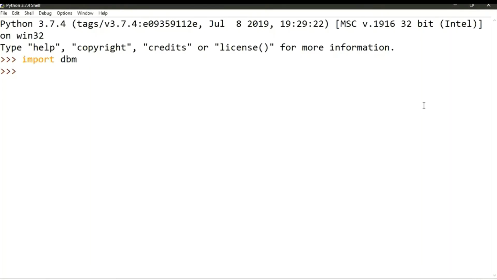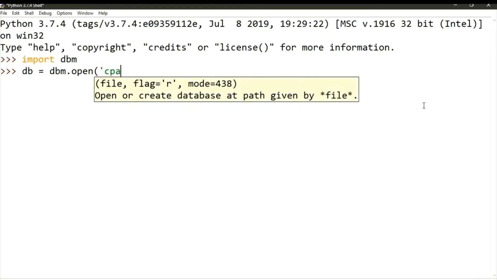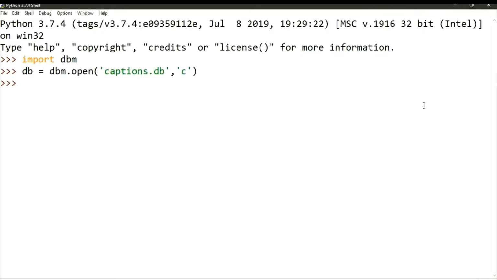Now I'm going to open a file as we do in basic file handling, like dbm.open, captions. I'm going to open a database file. One thing to note, I'm going to open it in create mode. dbm, database management, has a new mode called c, which is a create mode. If the file does not exist, then it creates it, and if it already exists, then it opens it. That is what create mode means.